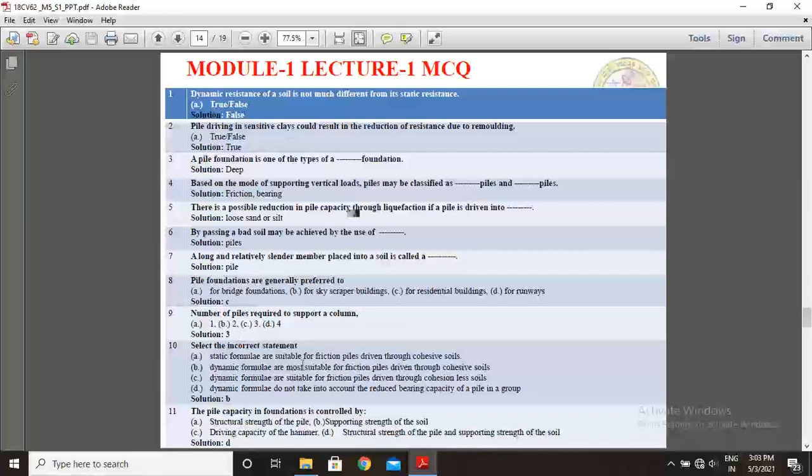Select the incorrect statement. Static formulas are suitable for friction piles driven through cohesive soils. Second option, dynamic formulas are most suitable for friction piles driven through cohesive soils. Dynamic formulas are suitable for friction piles driven through cohesionless soils. Dynamic formulas do not take into account the reduced bearing capacity of a pile in a quick condition. The option is B, that is, dynamic formulas are most suitable for friction piles driven through cohesive soils.